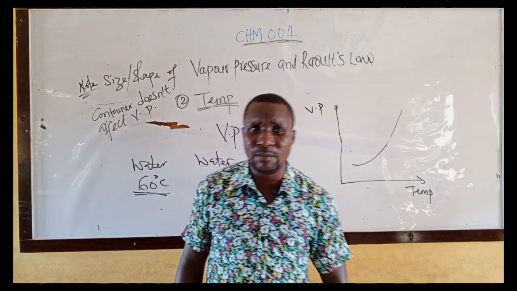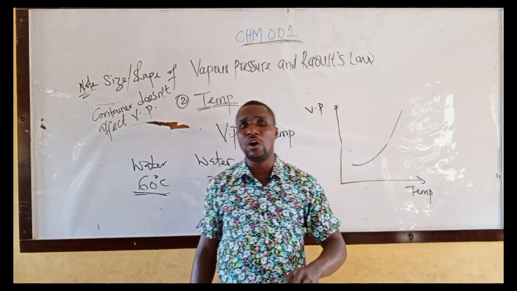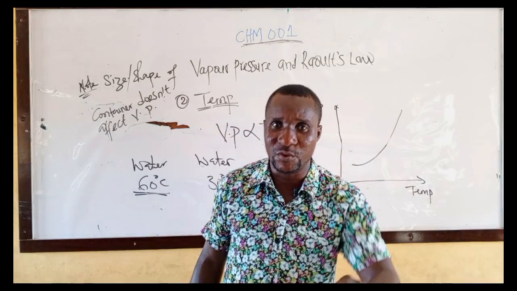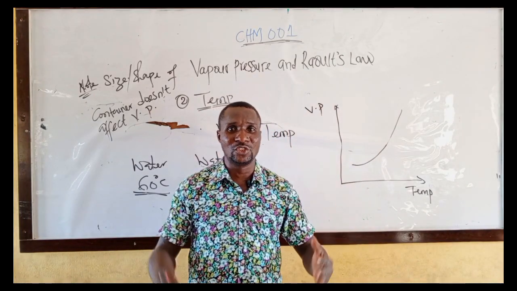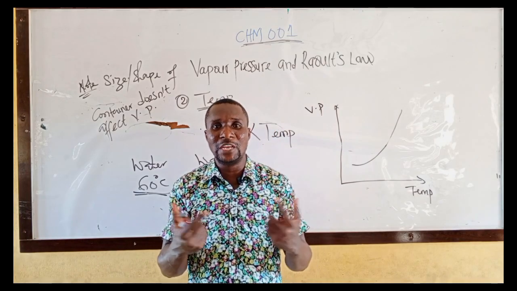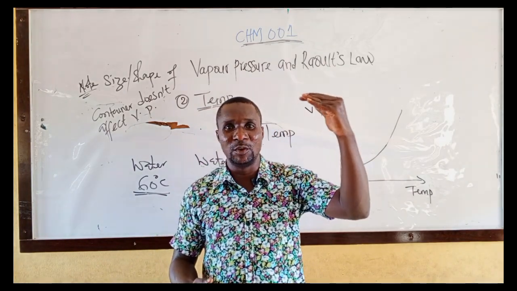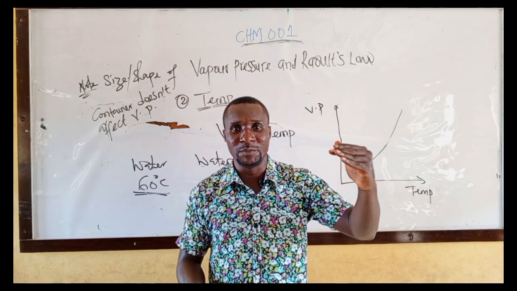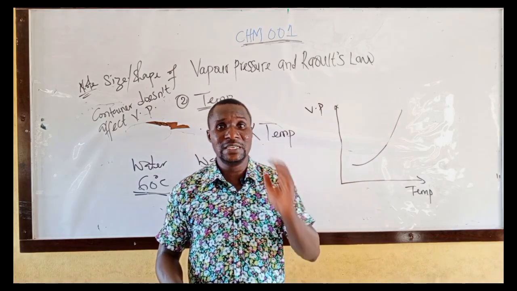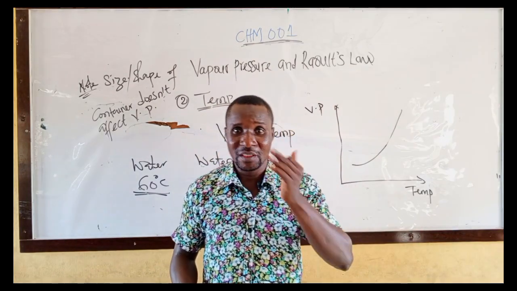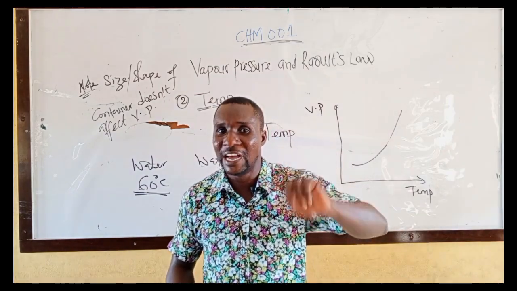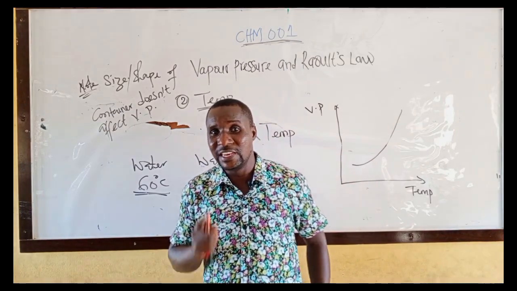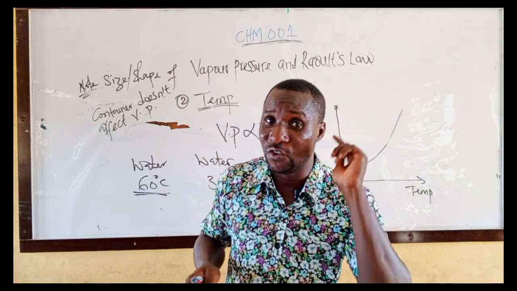That means I've given you everything about vapor pressure. I told you vapor pressure occurs in a closed container containing volatile liquid. Vapor pressure simply means evaporation plus condensation. For vapor pressure to occur, there must be evaporation and there must be condensation. That means the rate of evaporation must be equal to the rate of condensation, and that occurs in a closed container. Vapor pressure does not occur in an open container. Take note of that. It only occurs in a closed container.